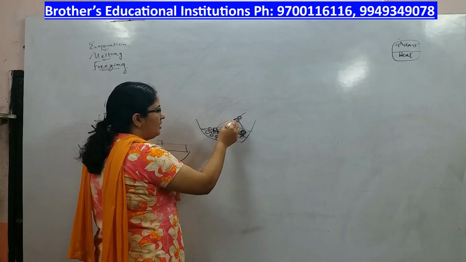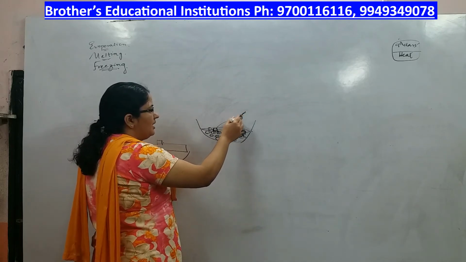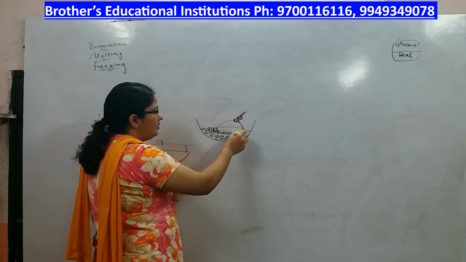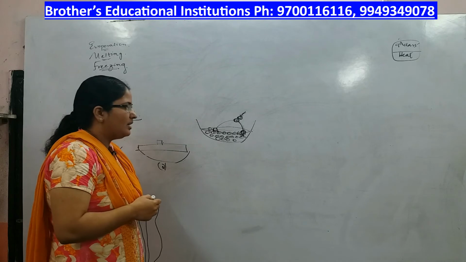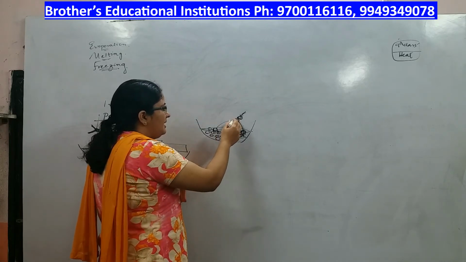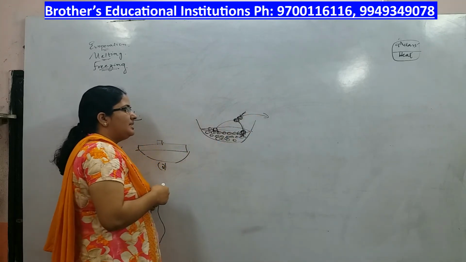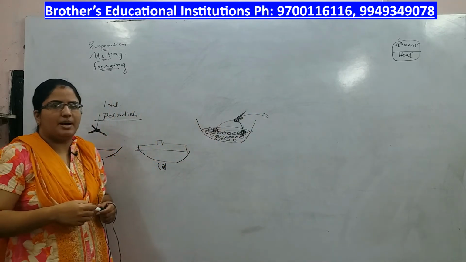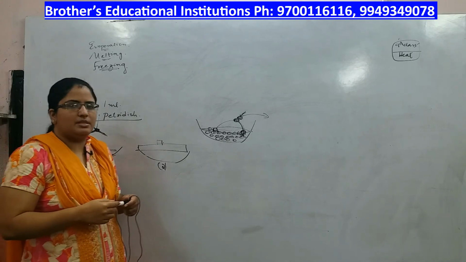When they escape out, there is every chance that they are hit by the air molecules and return back to the liquid. If the particles escaping are more than the particles returning, then evaporation takes place.